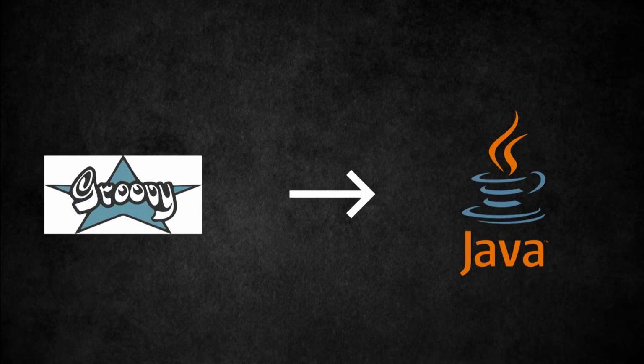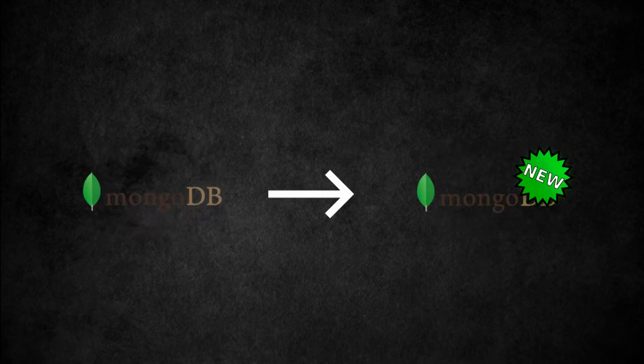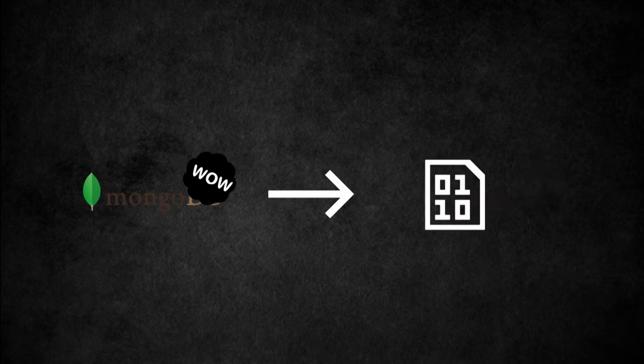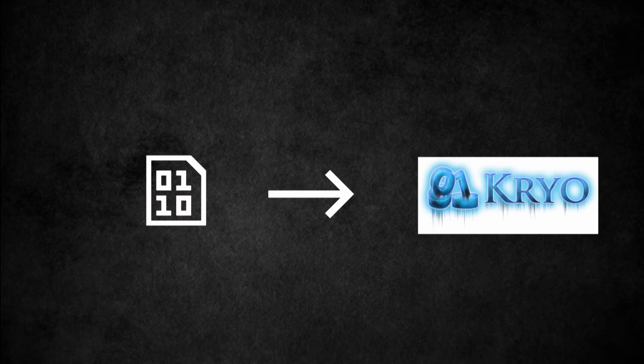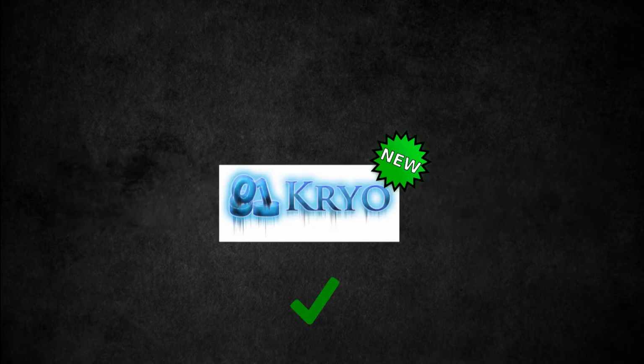We went from Groovy to Java due to performance concerns, then from SQLite to RethinkDB, then to MongoDB, then to MongoDB with a different approach, then to MongoDB with yet another approach, then to plain binary serialization, then to serialization using a library called Cryo, then to Cryo but with a different approach, and that's where we ended up on.